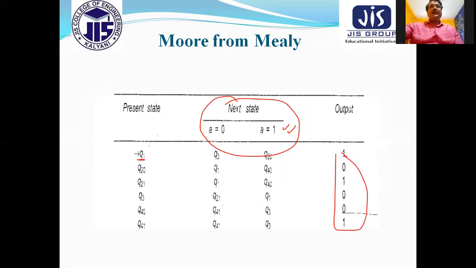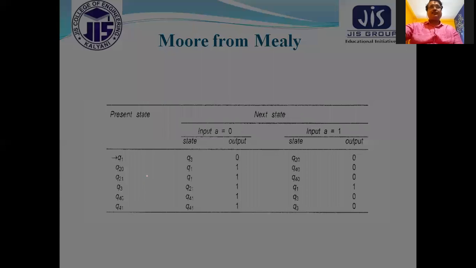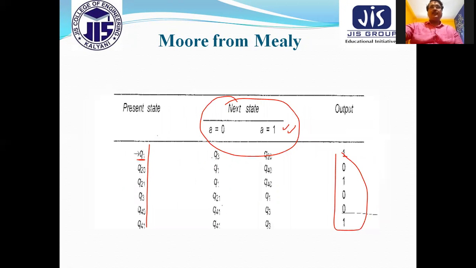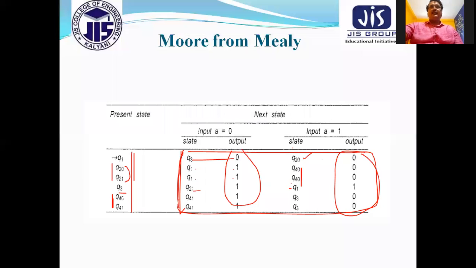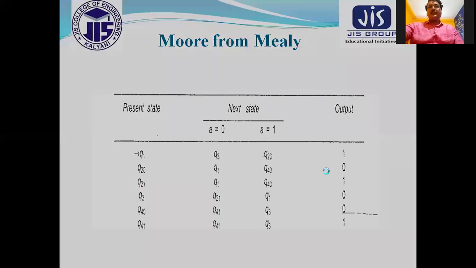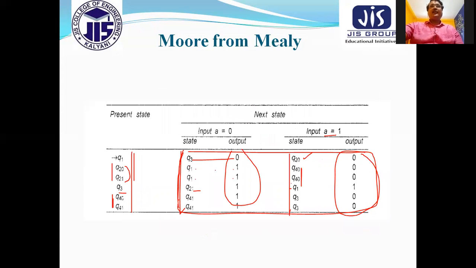So first we have to write this one as it is with the input A equal to 0. See that. And this one as it is with input A equal to 0. Now the problem is in this part. So here the problem is that we have to write this one as a single output there. Okay. So it is very simple.